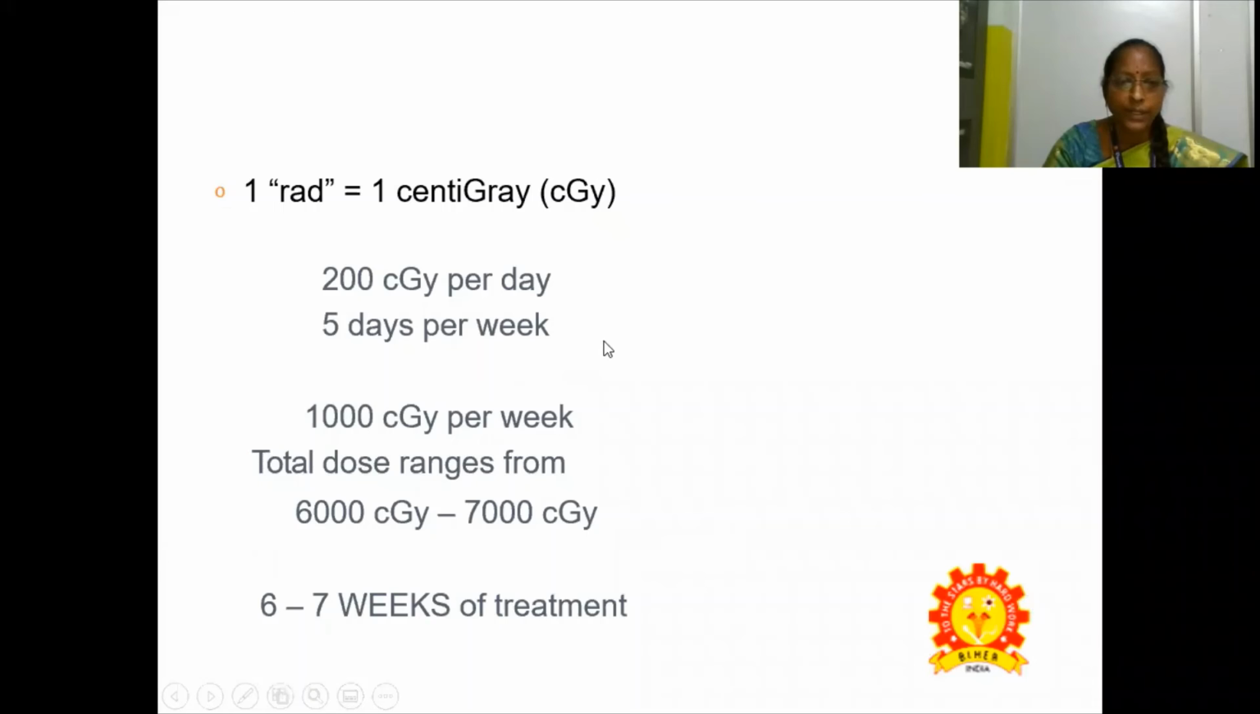1 rad is 1 centigray, that is 200 centigray per day, 5 days per week. These are the safe limits to which the patient should be exposed, and the total dose ranges from 6,000 centigray to 7,000 centigray. This is for 6 to 7 weeks of treatment.